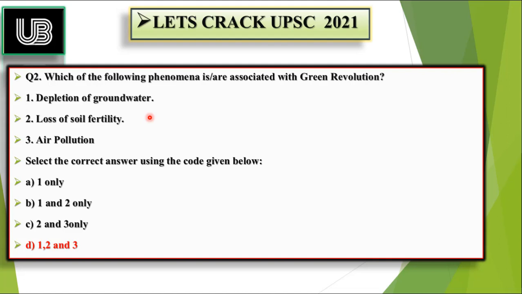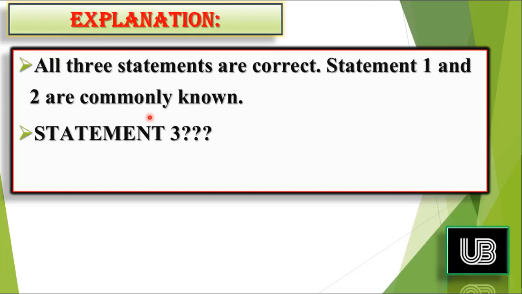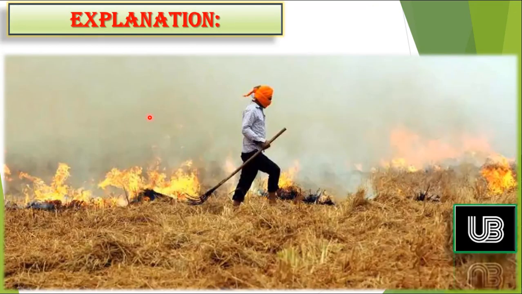But still the point 3, that is air pollution, this concept remains silent. To understand how the green revolution has caused air pollution, we're moving toward the next slide, where you can see a picture. There's a farmer who is burning his field. This is often seen in UP, Western UP especially, and Haryana and Punjab after harvesting of the crop. Now the question arises, why do they do this?